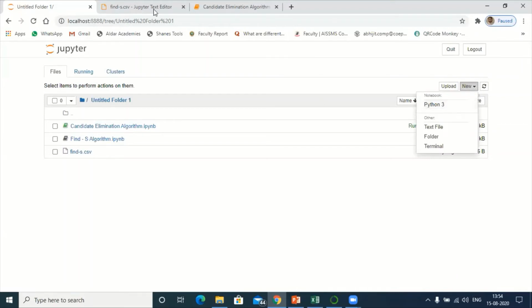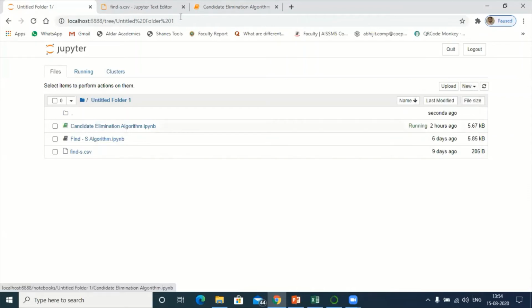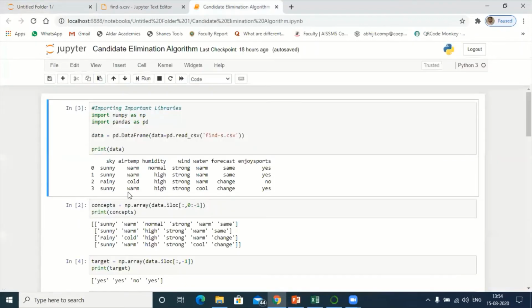It will create one new separate file for the execution of your candidate elimination program. I have already created it, so I don't want to create it again. So next, click on this. The moment you click on this, it will take you to this area where we can execute our program.